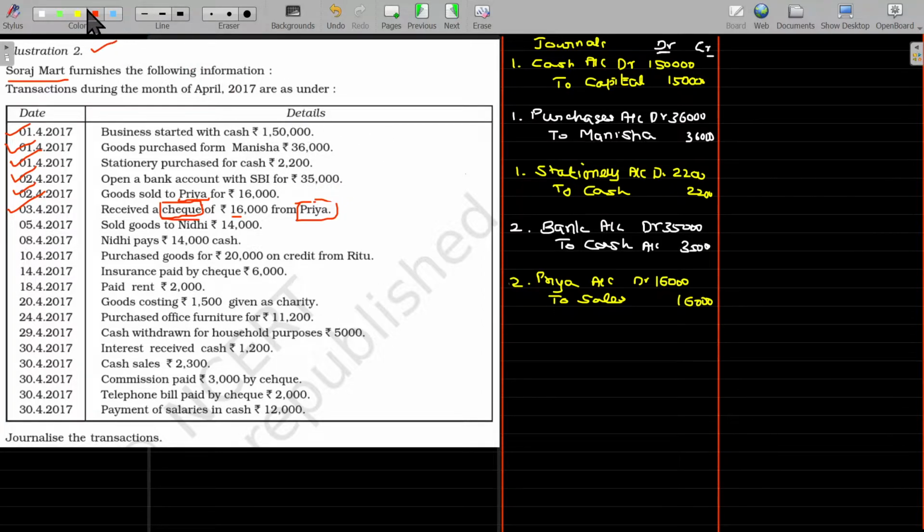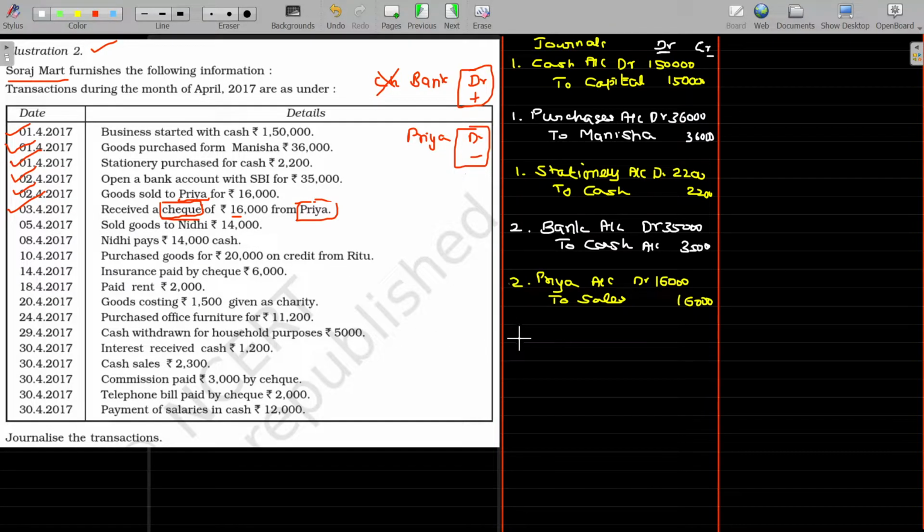What are the two items here? Check, otherwise named as bank. This is an asset, so debit balance. And Priya has to pay us, so debit balance. Because of the payment, the money now comes into your bank account, so this debit balance increases. Because of the payment, the due payable by Priya will be reducing. To increase the debit balance, you have to debit it. To decrease the debit balance, it should be credited. So Priya should be credited, bank account should be debited.